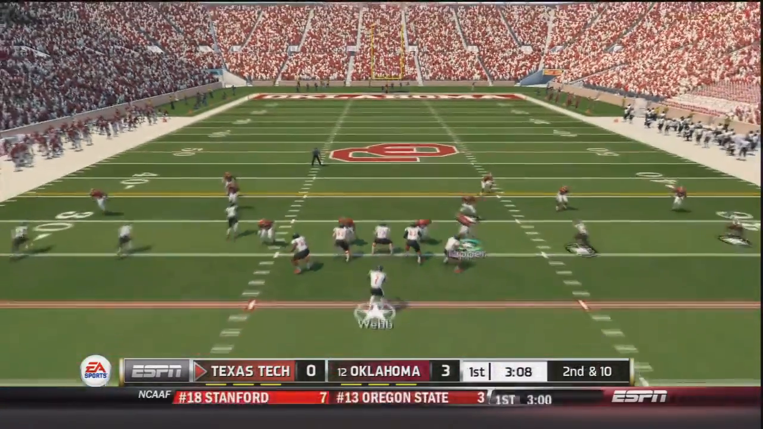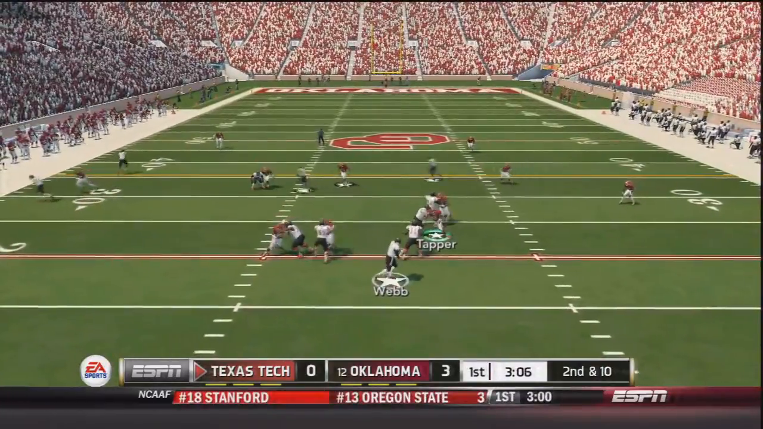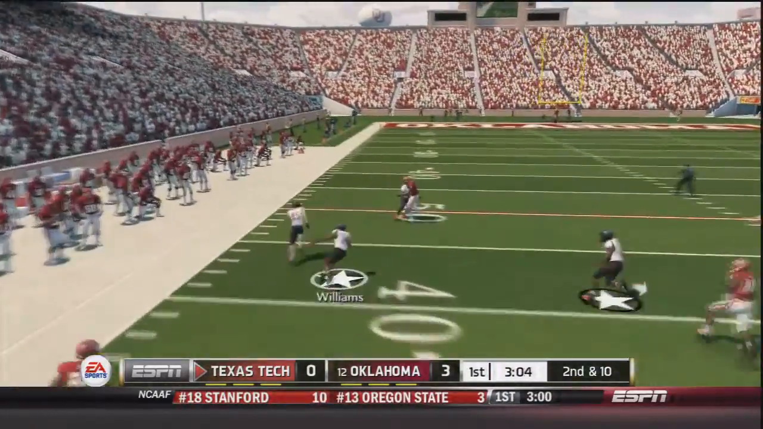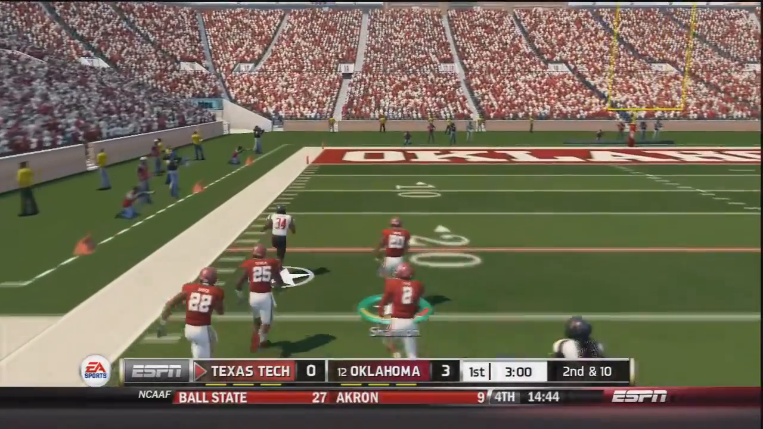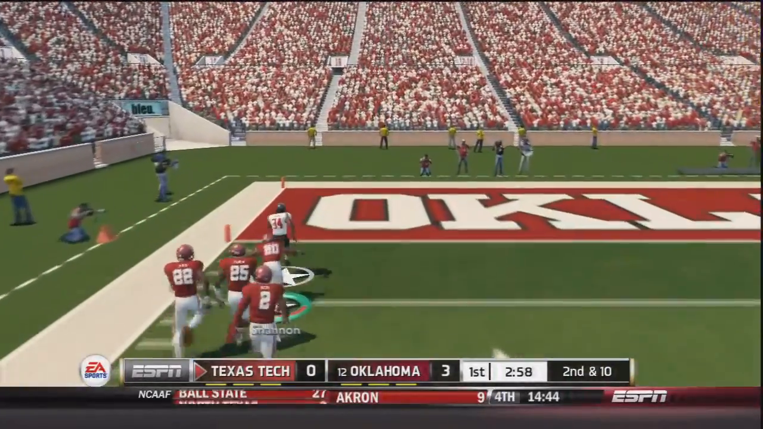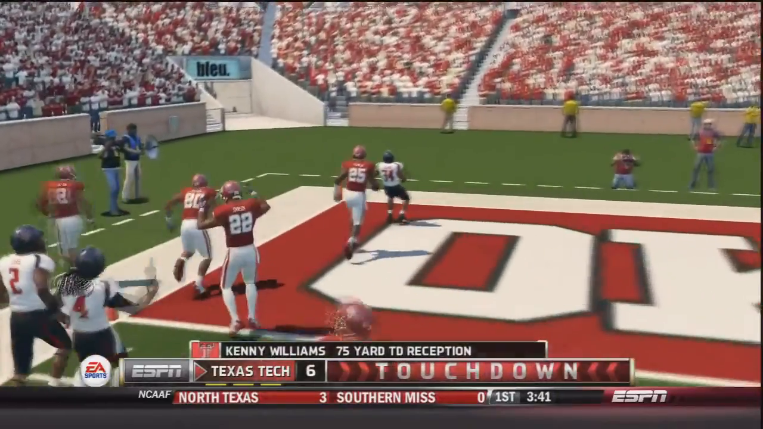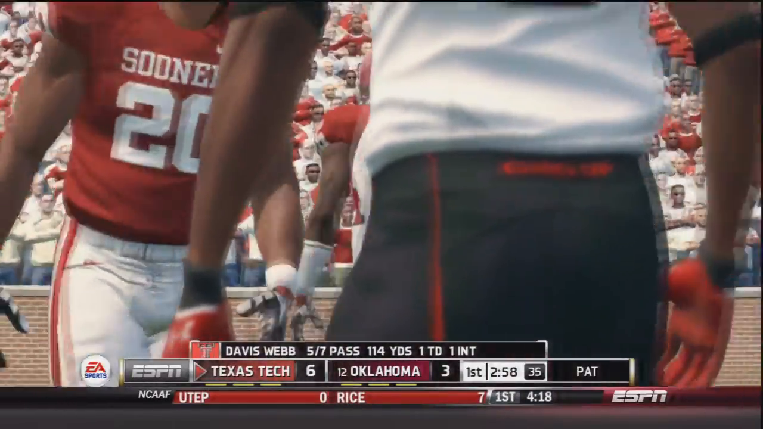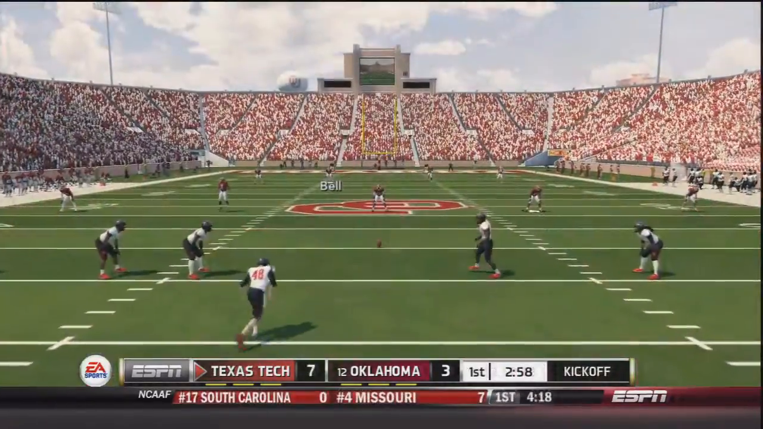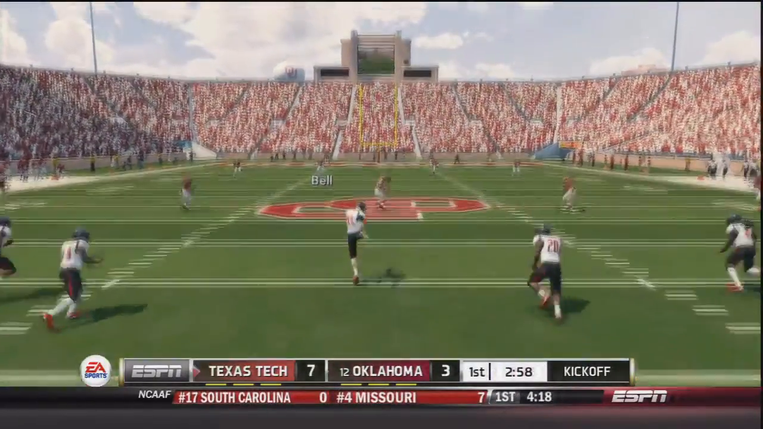2nd and 10, Texas Tech back out on the field in shotgun again. Webb stands in the pocket, throws, has a wide open man. No one's near him. He's got good blocking. He's deep into Sooner territory inside the 10, and touchdown Texas Tech. Oklahoma may have got the first points, but Texas Tech just scored the first touchdown of the day. And now we'll have to see how OU responds, as here comes the kickoff.